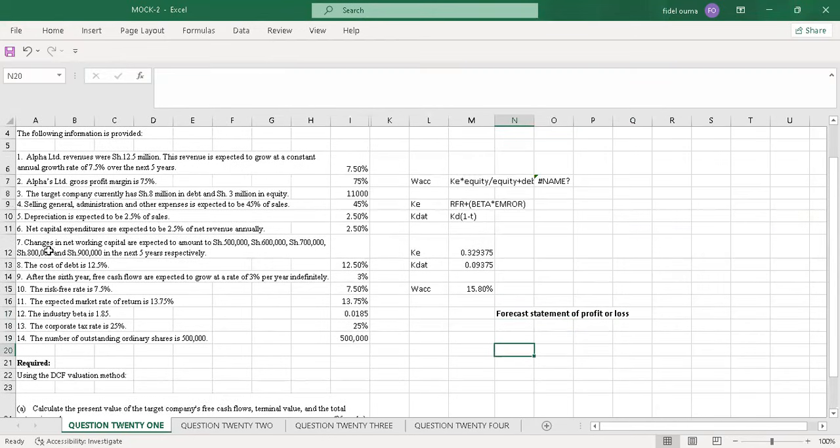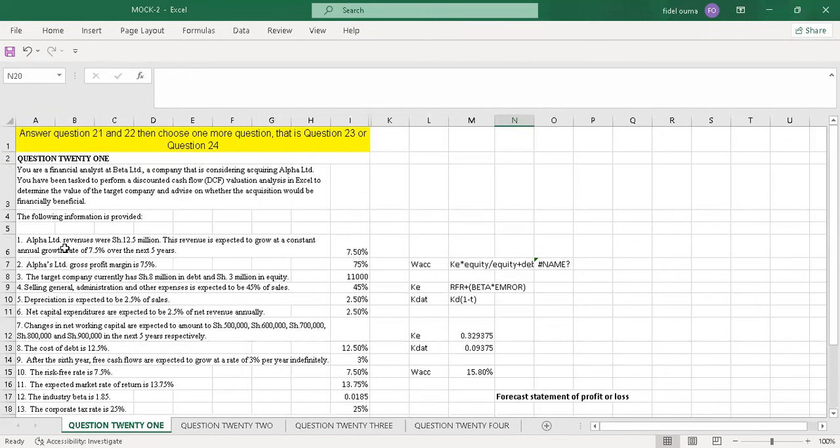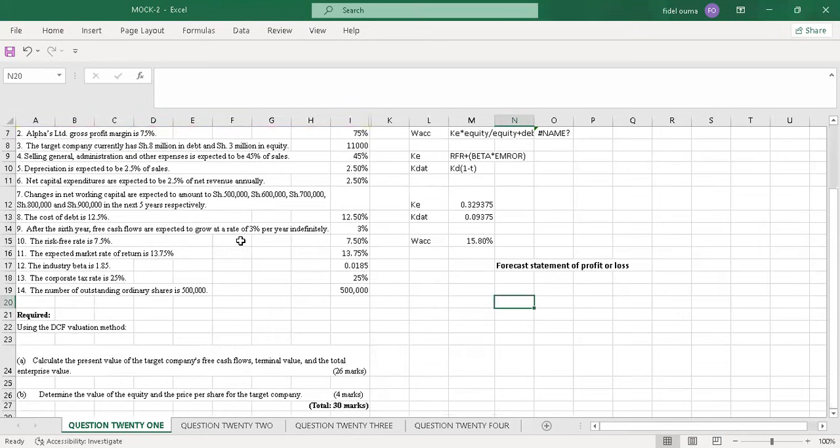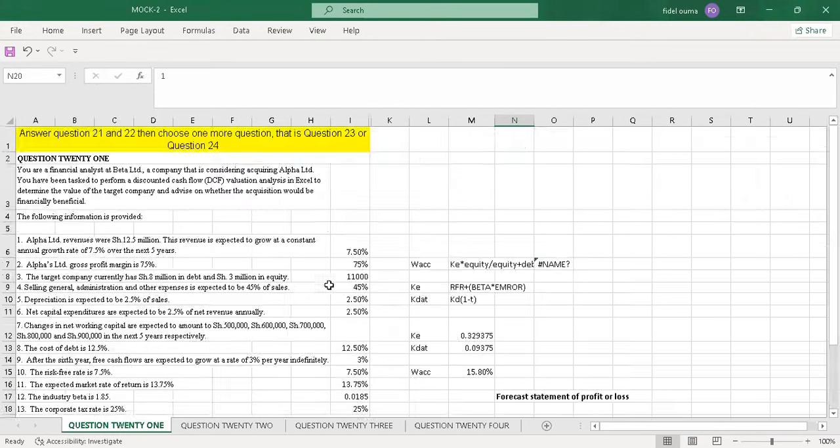Yes, and I'll be guided by additional information number 1. They're saying Alpha Limited revenues were shillings 12.5 million. Then this revenue is expected to grow at a constant annual growth rate of 7.5% over the next 5 years. So it means this revenue was at the first year. I'll start from 1. Then the next 5 years means that I'll end at the 6th year.